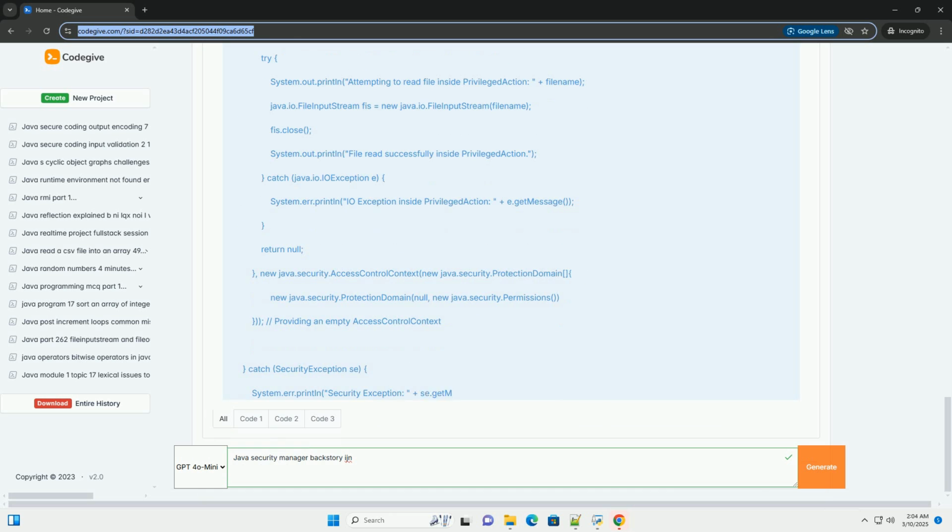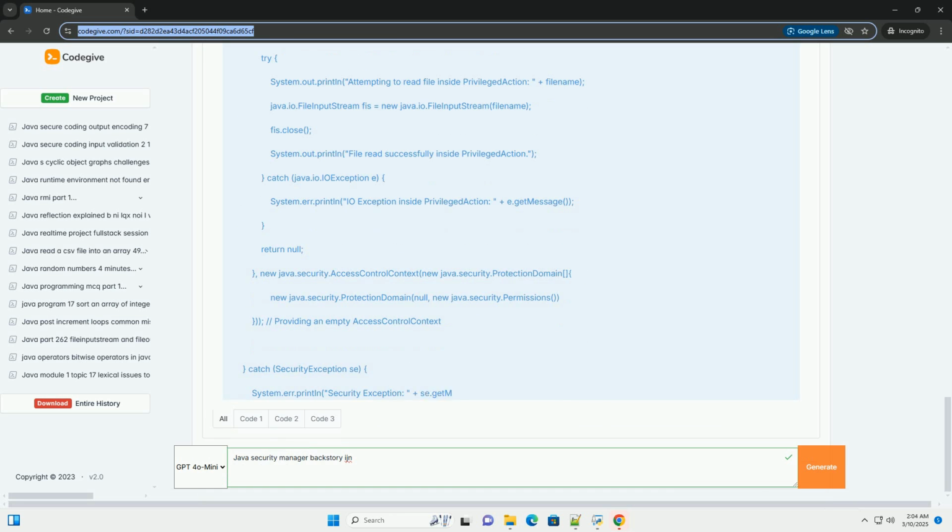6. The security policy file. The security policy file is a text file that defines the permissions that are granted to different code bases and signers. The default policy file is usually located in java.home/lib/security/java.policy. You can specify a different policy file using the java.security.policy JVM argument.